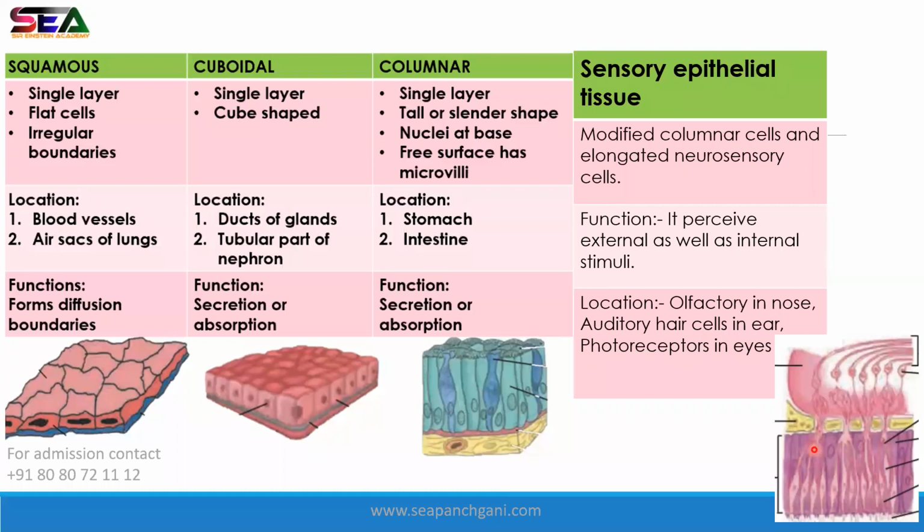It is present in the nose, and also in the eyes as photoreceptors. What will they do? When I am looking at something, I am differentiating: this is red color, this is blue color. That message is absorbed and given to the brain, so we can make out that this is red color, this is yellow color.